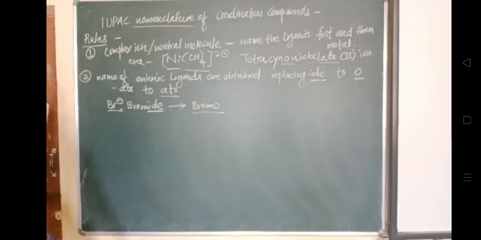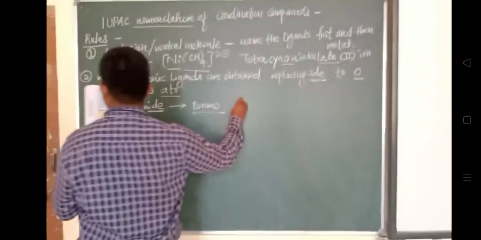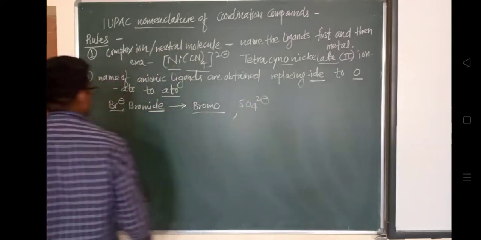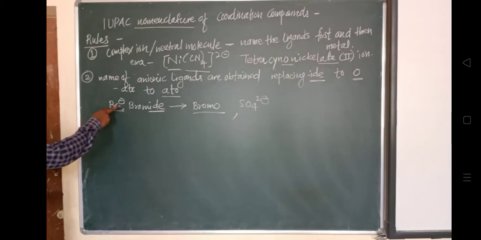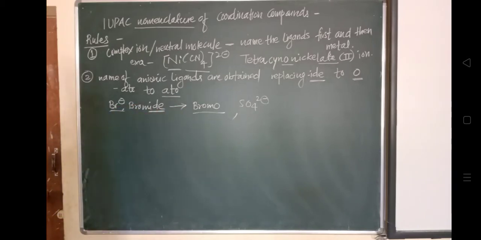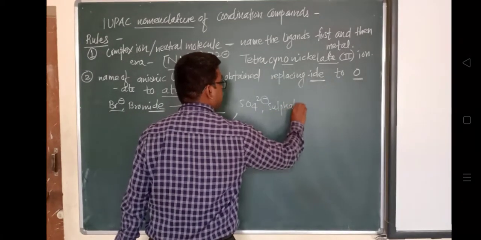Another example: suppose it is sulfate, that is SO4 2 minus. In the same way as Br minus, SO4 2 minus is also an anionic ligand. Its name is sulfate, but as per IUPAC we replace ATE and add ATO at the ending.